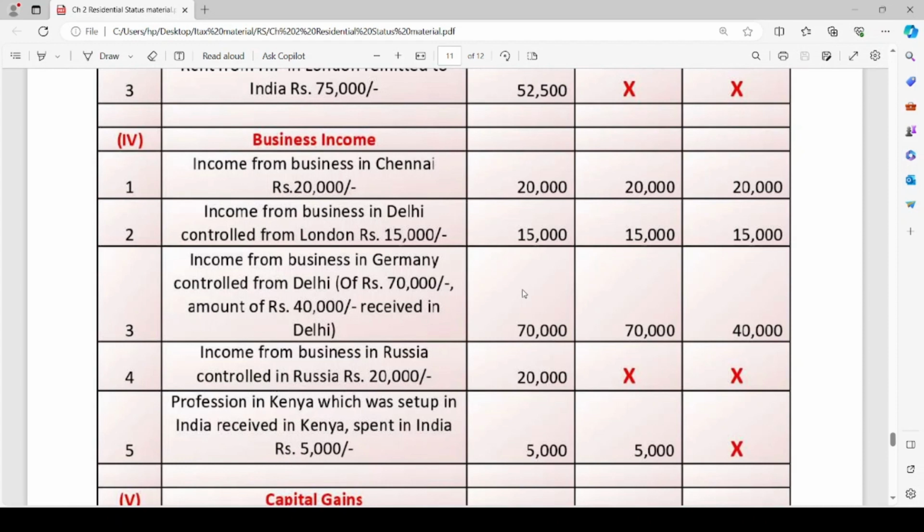Next point: profession in Kenya, which was set up in India, received in Kenya and spent in India, rupees 5,000. Since they have mentioned spent in India, we might get confused and think the whole amount of 5,000 will be taxable for all. But no, the profession is in Kenya. It is taxable in the hands of ROR, and since it is set up in India, it is taxable in the hands of RNOR too.